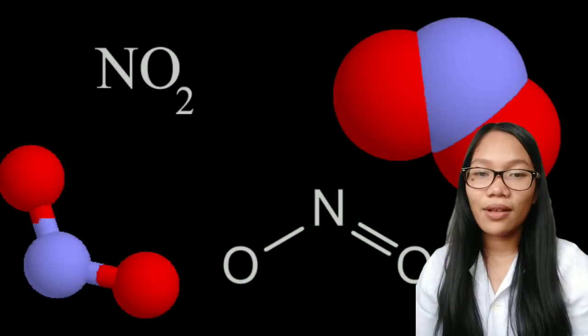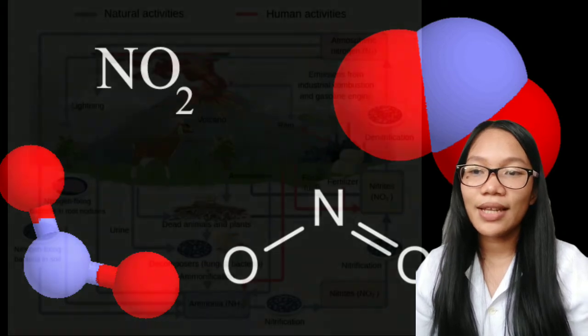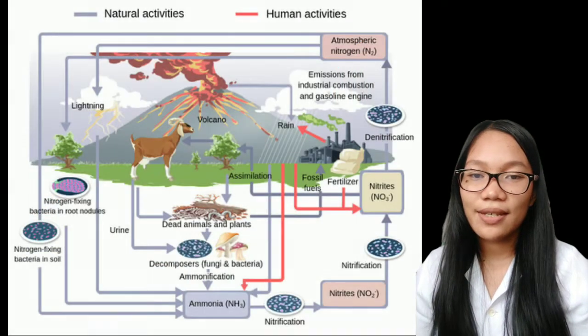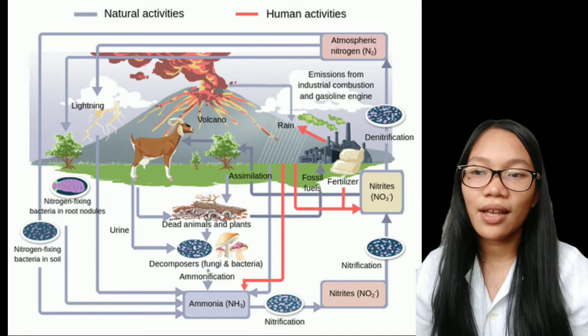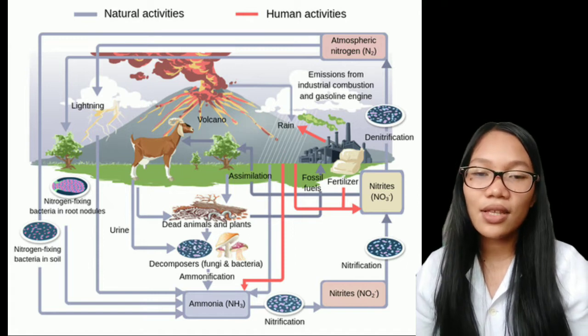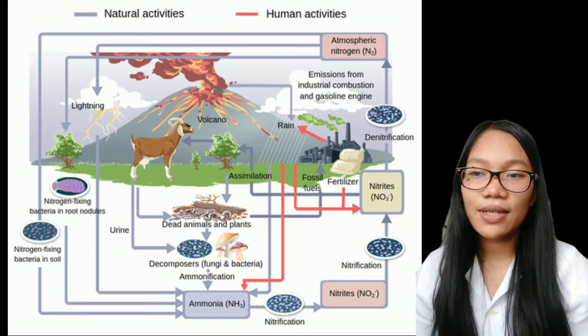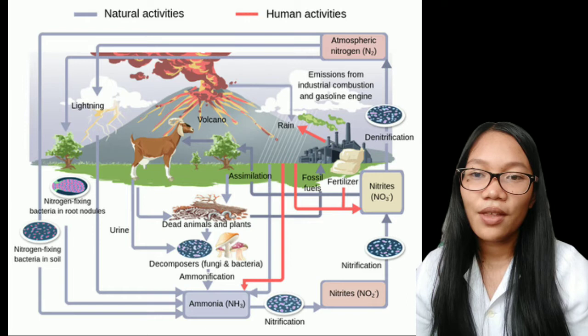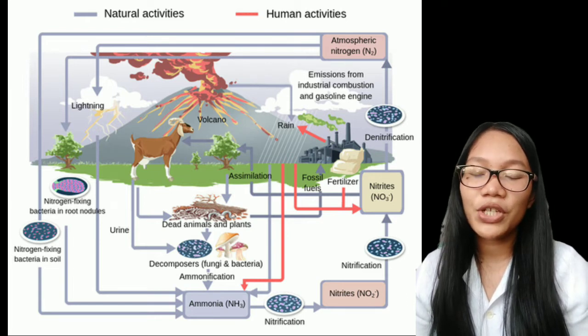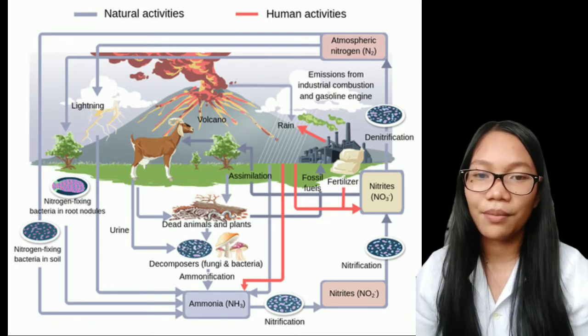Next is nitrous oxide. Nitrous oxide is a natural product of the nitrogen cycle. Agricultural and industrial activities enhance the concentration of nitrous oxide. Once produced, this greenhouse gas remains in the atmosphere for more than 100 years. The warming caused by 1 pound of nitrous oxide is equivalent to the warming caused by 300 pounds of carbon dioxide in a given time.